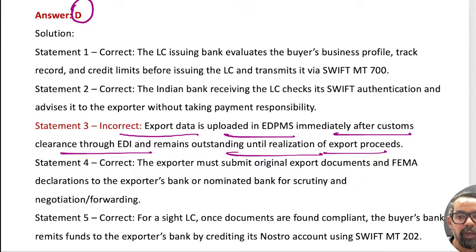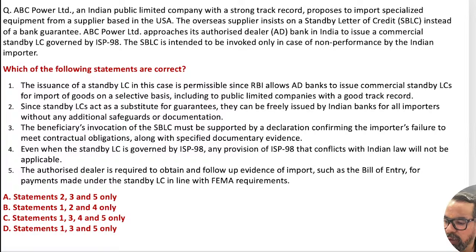For import bills, it is IDPMS, right? That is something which generally comes under this particular one. Okay, guys. Next one, guys. Please quickly go through this.